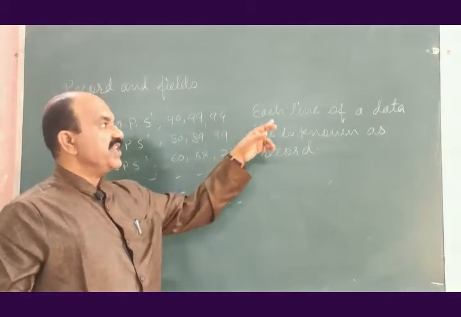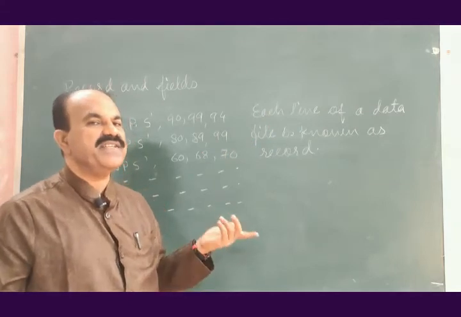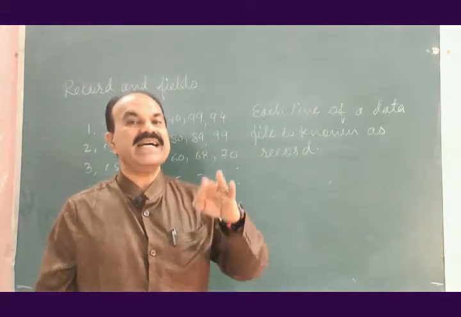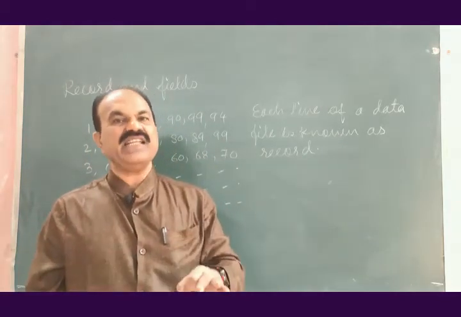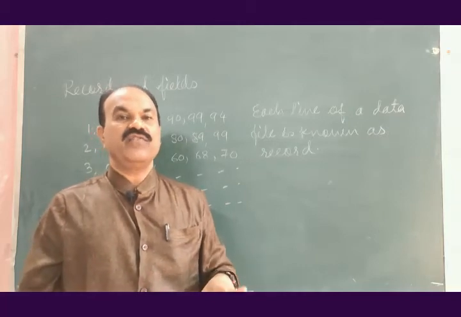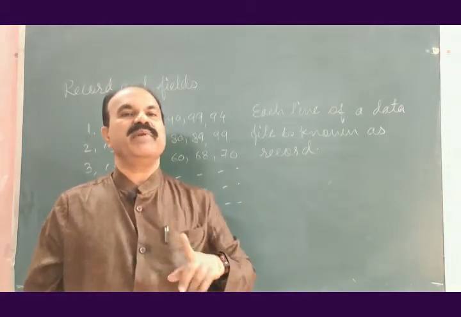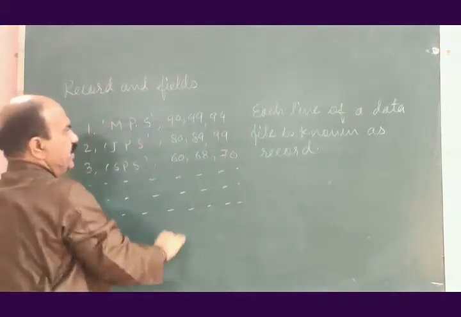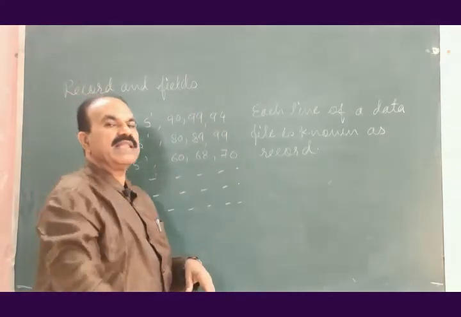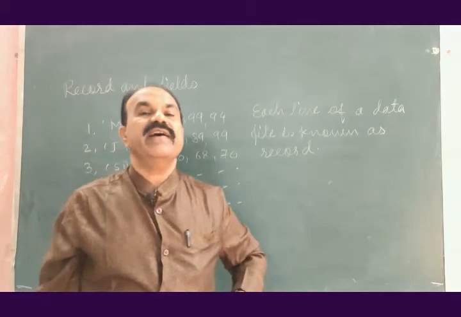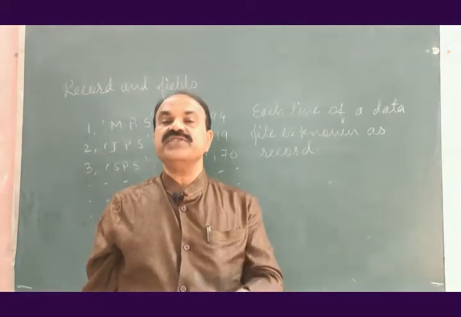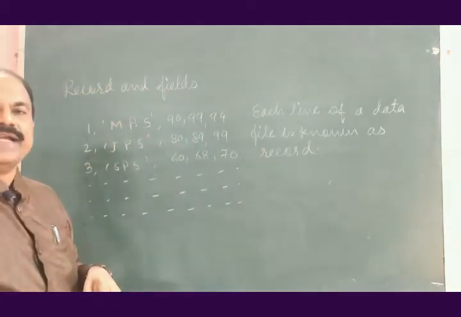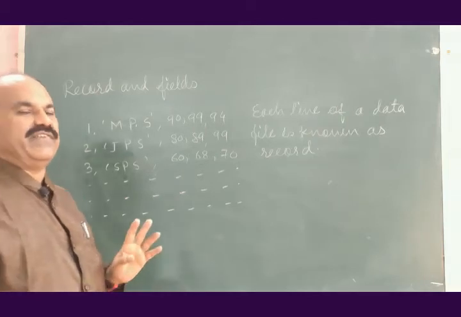Okay. So, each line of a data file is known as a record, whereas number of data atoms present in every line, of course, every line will have equal number of data atoms. So, number of data atoms 1, 2, 3, 4, 5. Number of data atoms in a data file is known as fields of the data file. This is about record and fields of the data file.